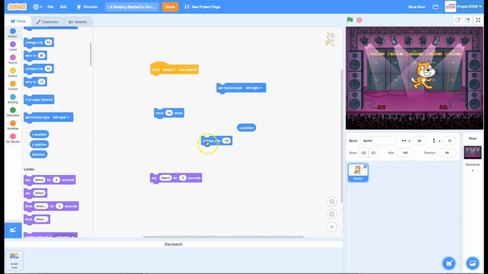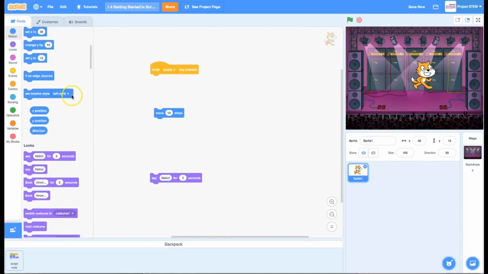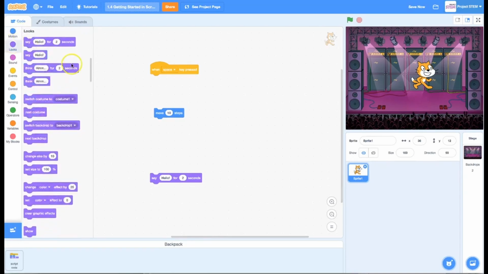And I think I'll clean up my screen a little. This has dragged a whole bunch of blocks out. I'll get rid of them. The next palette that we come to, either by scrolling or by clicking, is the looks palette. And here we have access to our sprite being able to either say or think things. And we can change the look. We can change the costume of the sprite. We can even have this sprite change the backdrop of the whole stage, which is pretty cool.